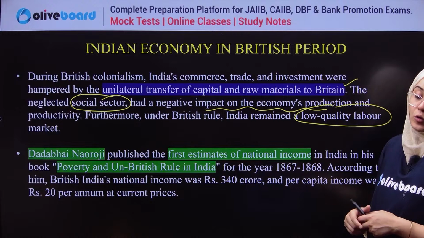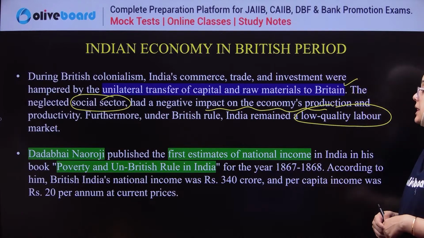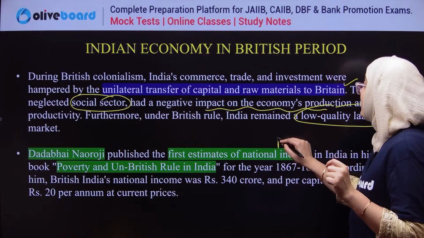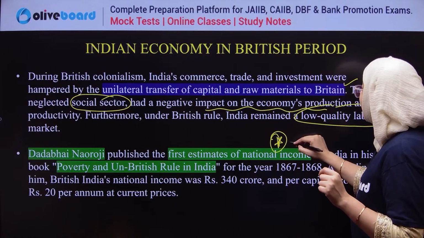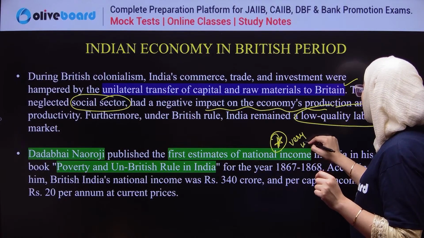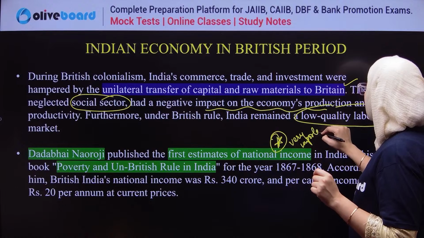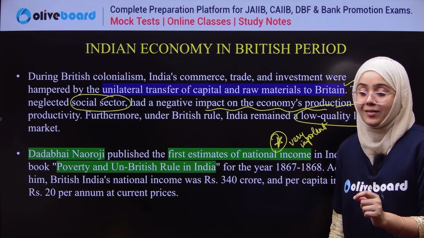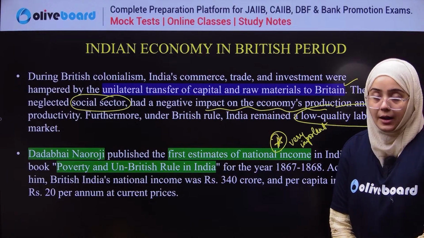Next, if we talk about Dadabhai Naoroji, he was the first person who calculated the national income in India. This is a very important thing, remember, because it can be asked in your examination.